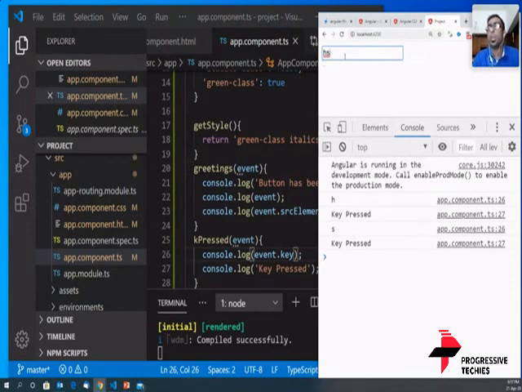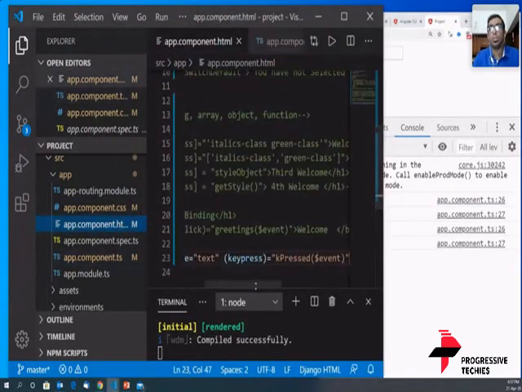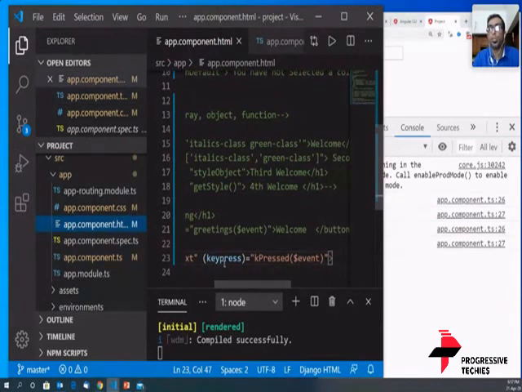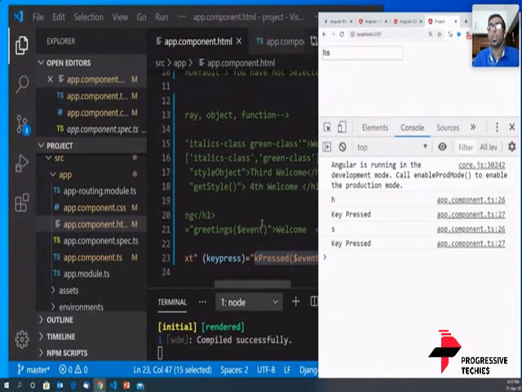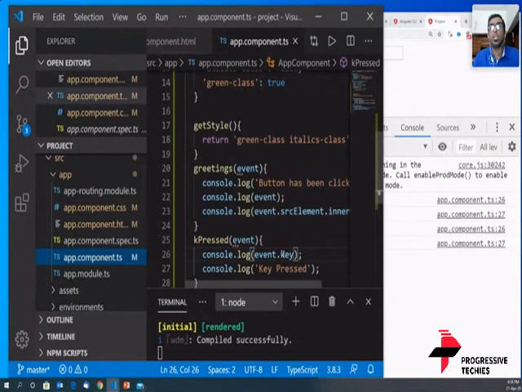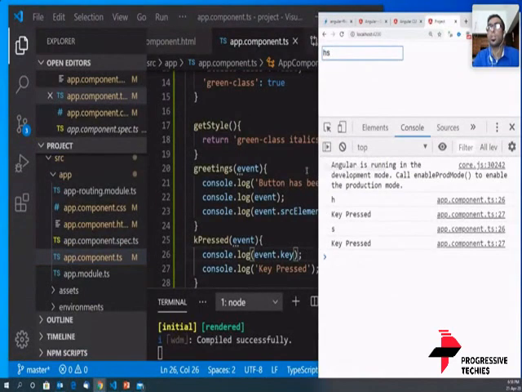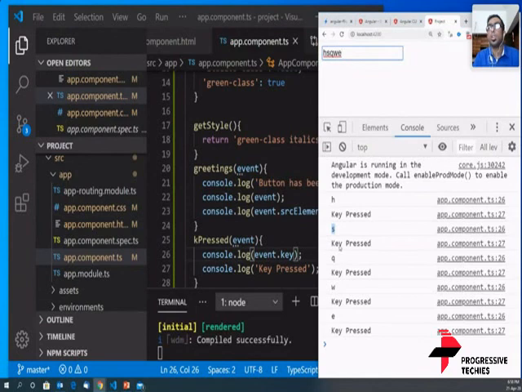So what is happening is when I press a key, let me just explain this, so that whatever concepts have been told are clear. When a single key press is happening, this key press will call this function. So the first time when I pressed H, the key press function is called and this event is passed. And from that event, we are taking only the key that has been pressed, not the input as such. It's not the full input that is being taken. Only the key that has been pressed is taken. That is why the first time you see H, the second time you see S, and if I keep typing, you just see the latest character. It's not that the full string is shown.